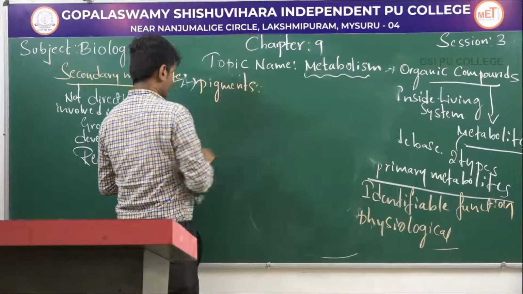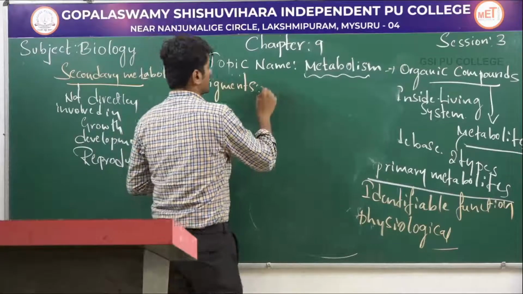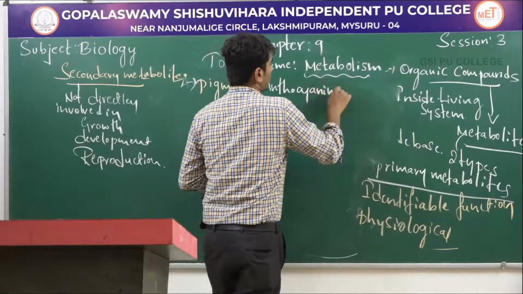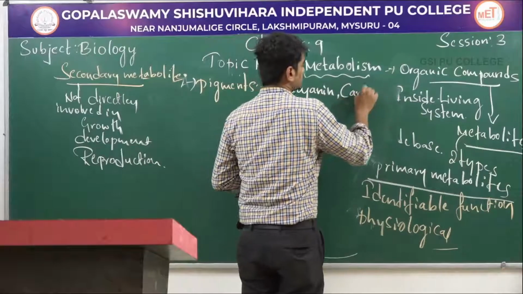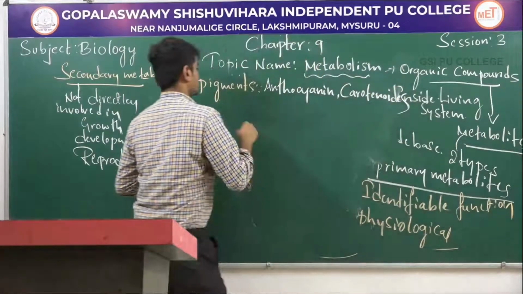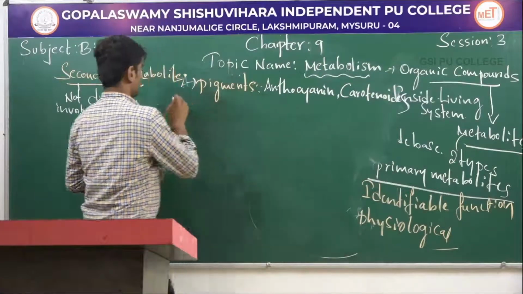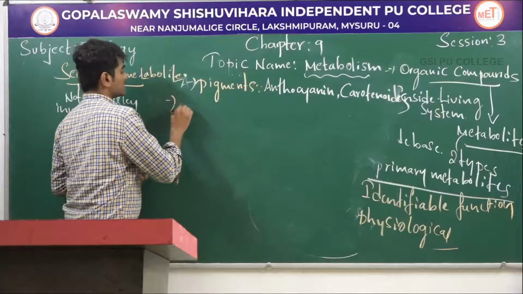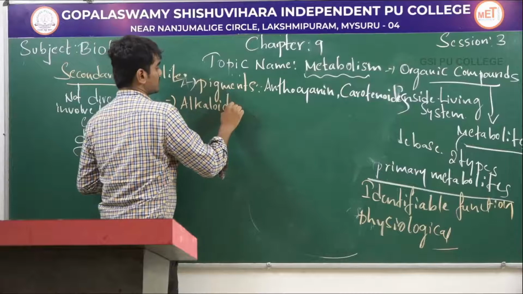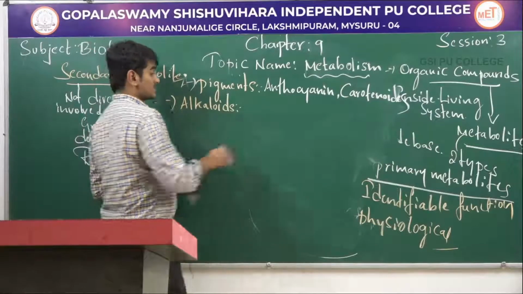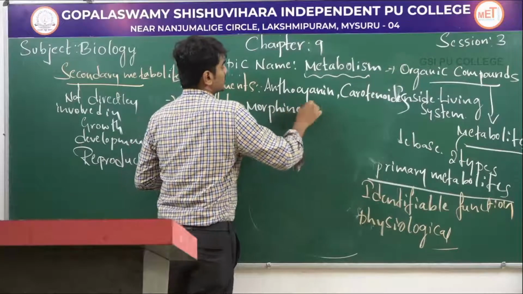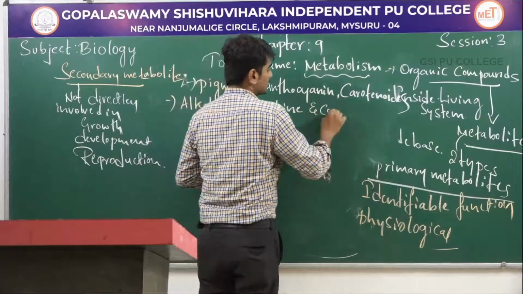Example for pigments: anthocyanin and carotenoids. The second one is alkaloids. Examples for alkaloids: morphine and codeine.